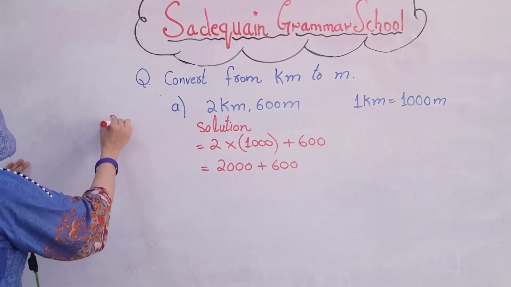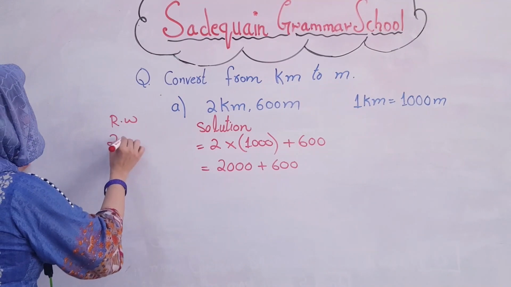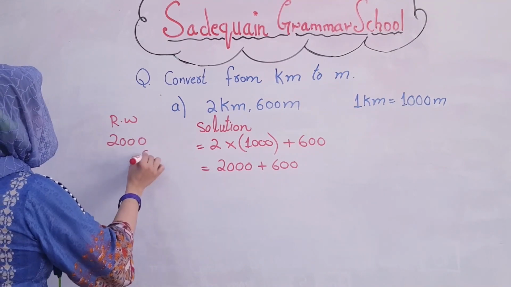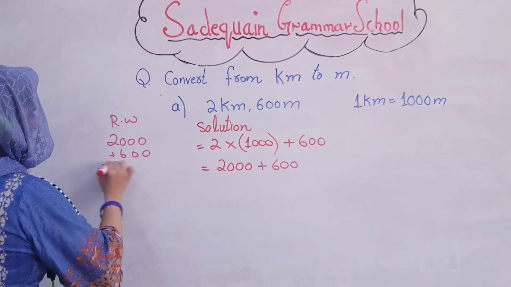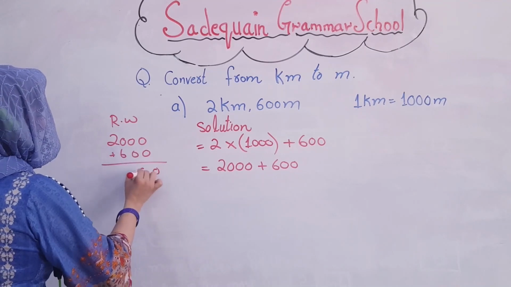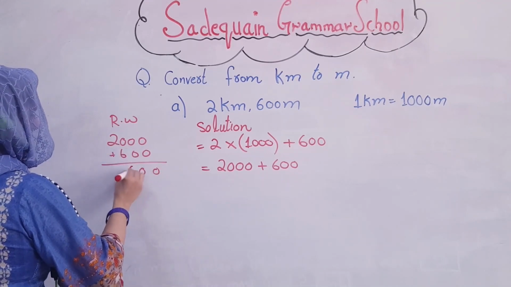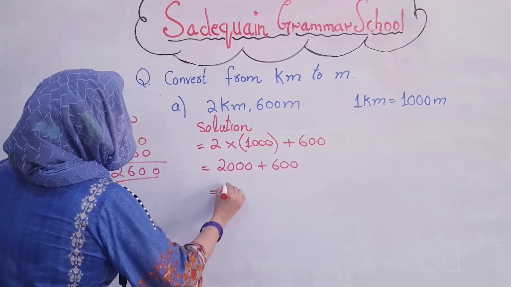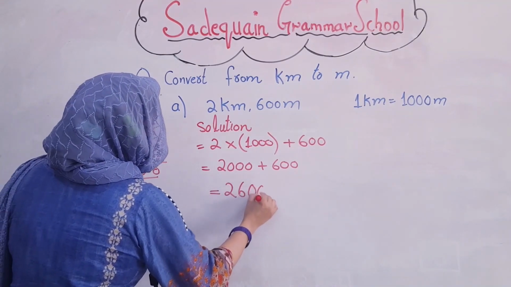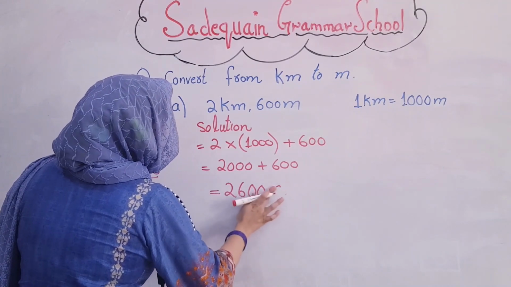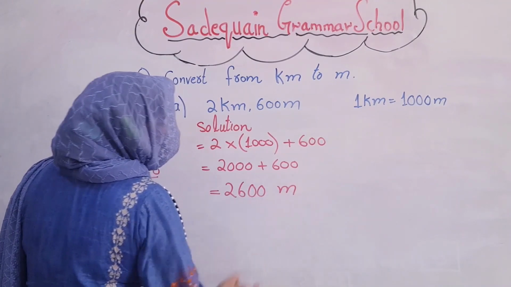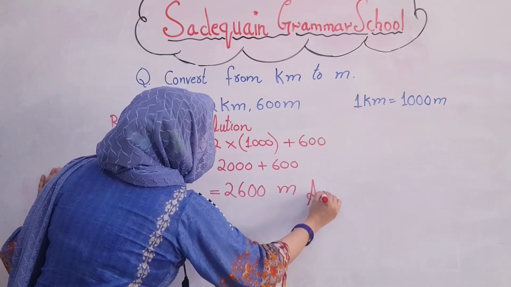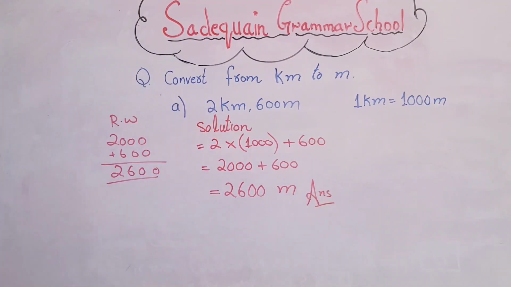Do the rough work over here. 2000 plus 600: 0 as it is, 0 as it is, 0, 6, 6 and 2 as it is 2. It becomes 2600 meters. Yes, this is our answer. Conversion of kilometer to meter, we have done it this way.